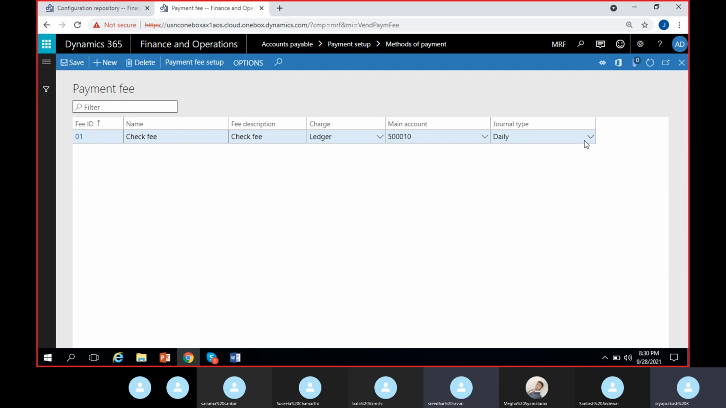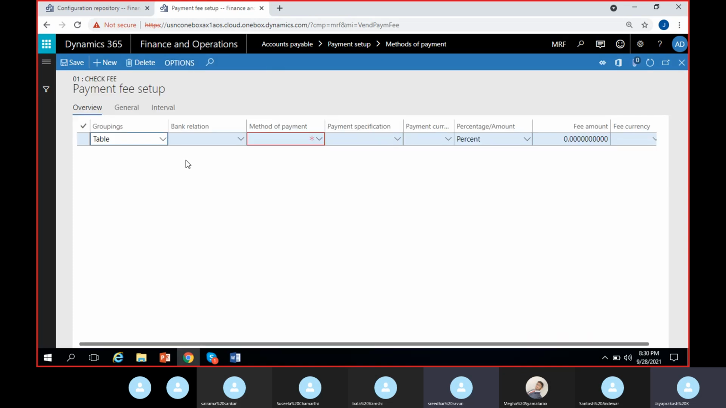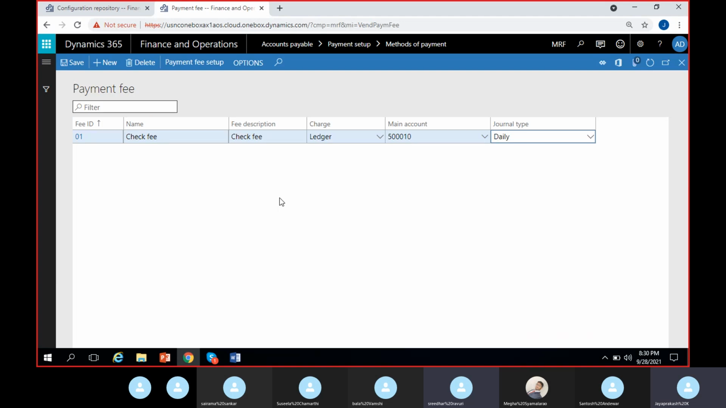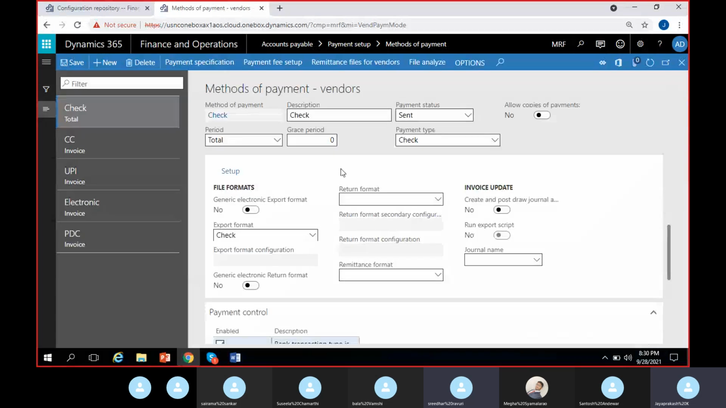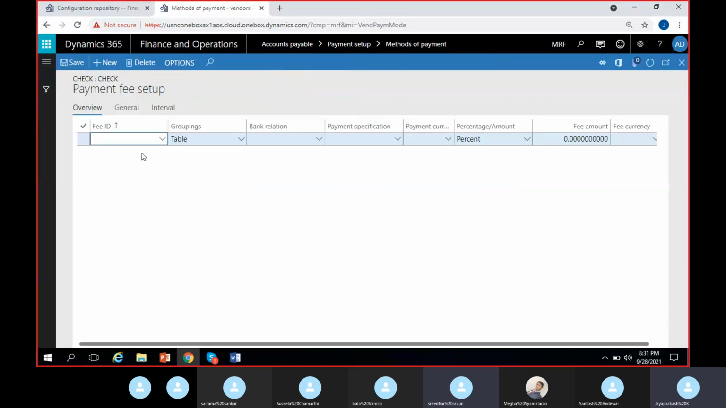Your wish, you can select any other journal type also. So here, again, I can select payment fee setup. I can link the method of payment to payment fee. I'm going back again to method of payment check, and going to payment fee setup here again.